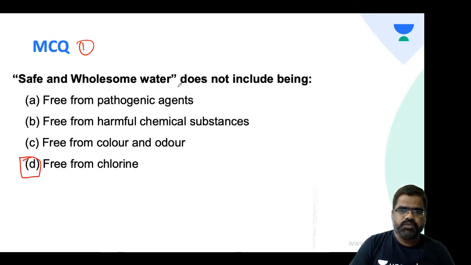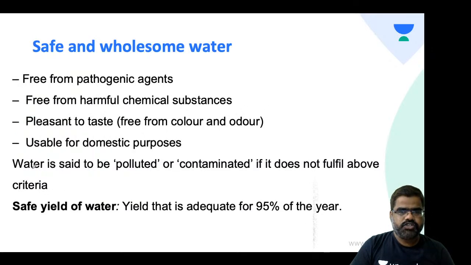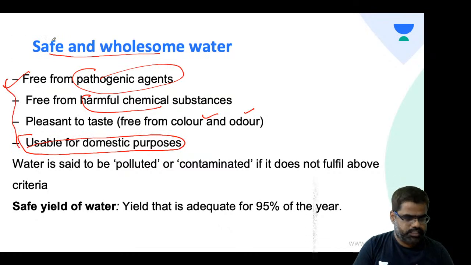Safe and wholesome water should be free from pathogenic agent, free from harmful chemical substance, and free from color and odor, but it should have chlorine. You know that it should be there. So the answer is D. Safe and wholesome water should also be usable for domestic purpose. If all these criteria are fulfilled, it is called safe and wholesome water. If not, it is not called safe and wholesome water.